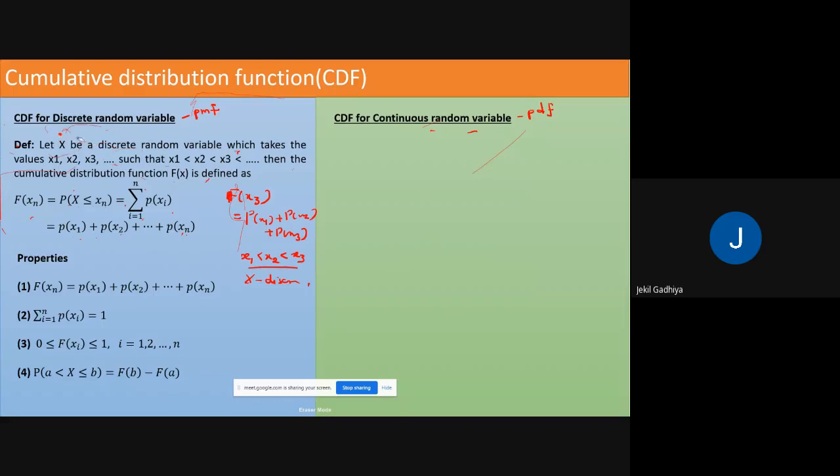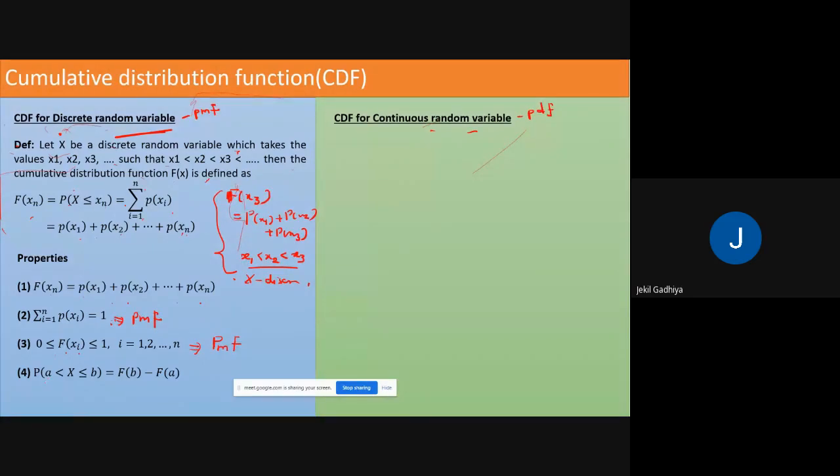Now there are some properties. First property, F of xn equal to p of x1 plus p of x2 plus up to p of xn, as we discussed here. Second property: the addition of probability at each point is 1. So this is the condition of the probability mass function also. Next property: the value of the function at each point must be between 0 and 1. So again, this is the property of the probability mass function also.